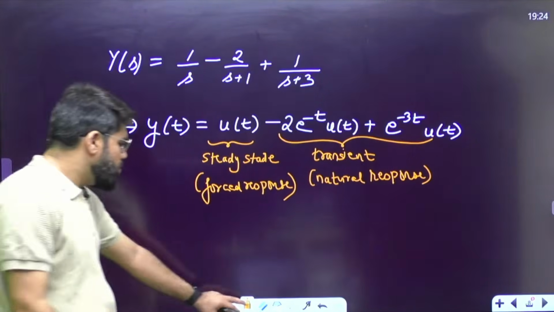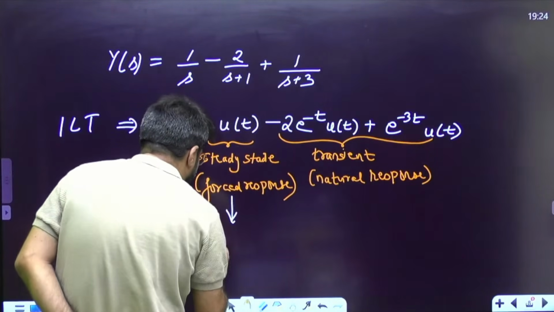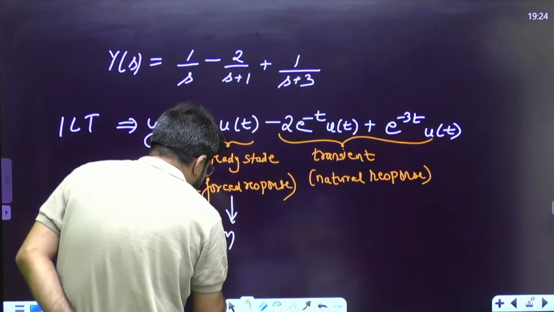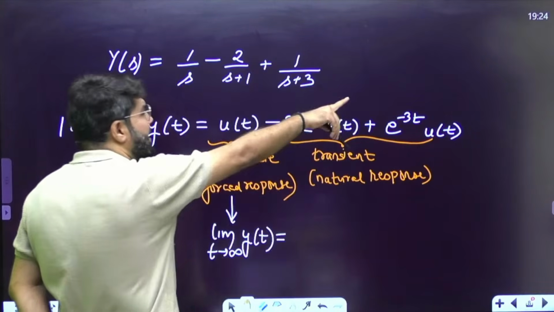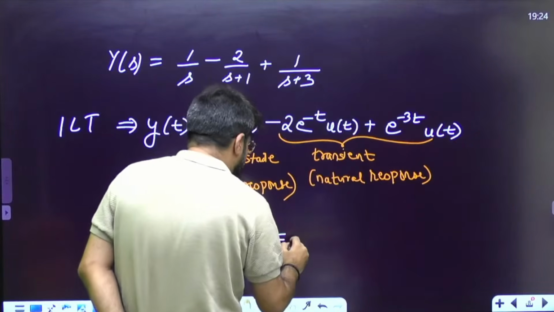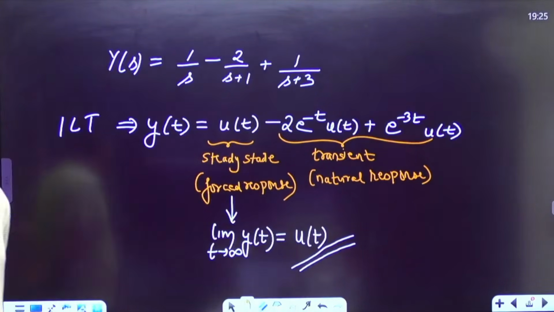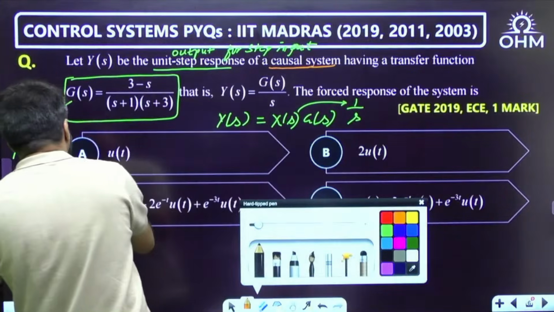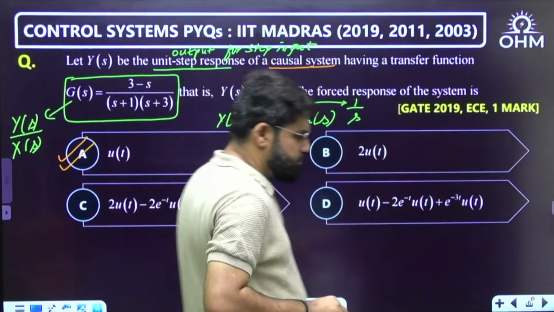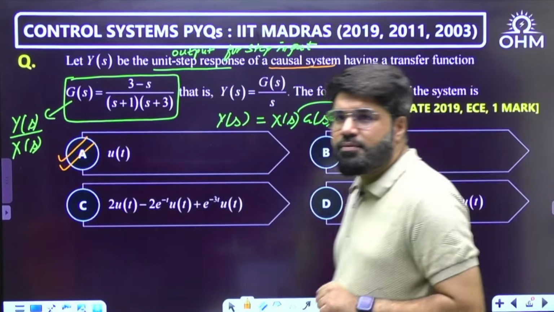So when t tends to infinity, this steady state part or forced response is obtained as limit of t tending to infinity y(t). Now, when you put t tending to infinity, e power minus infinity is 0, and what is left is only u(t). I did not ask for the entire response, I asked for the forced response, and that is going to be u(t), in a way the steady state part.